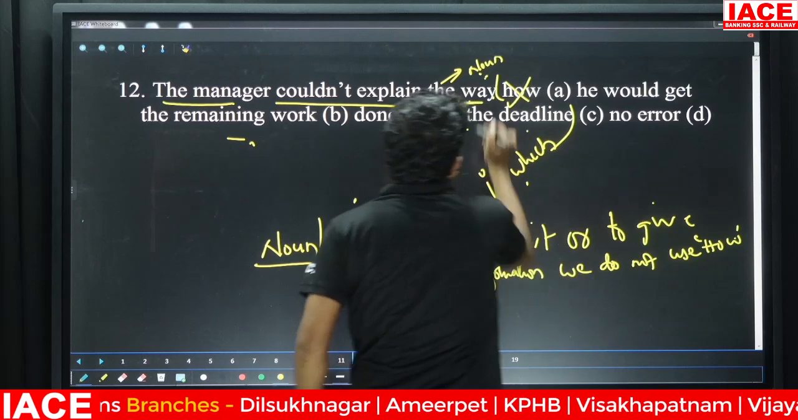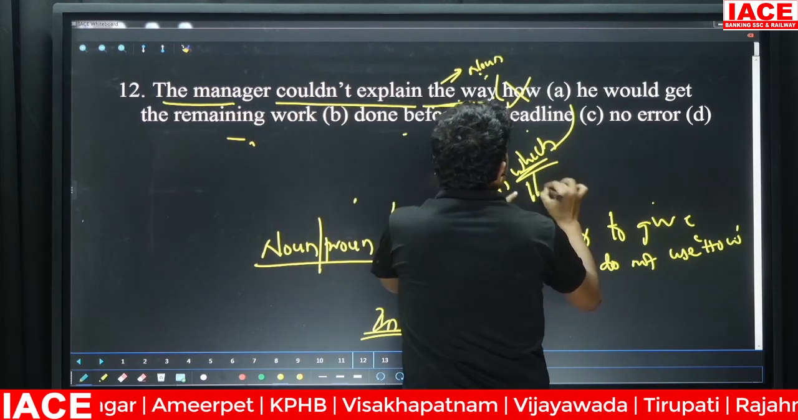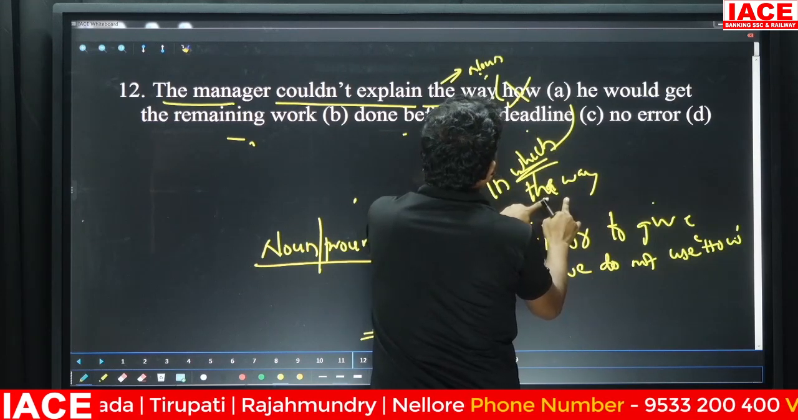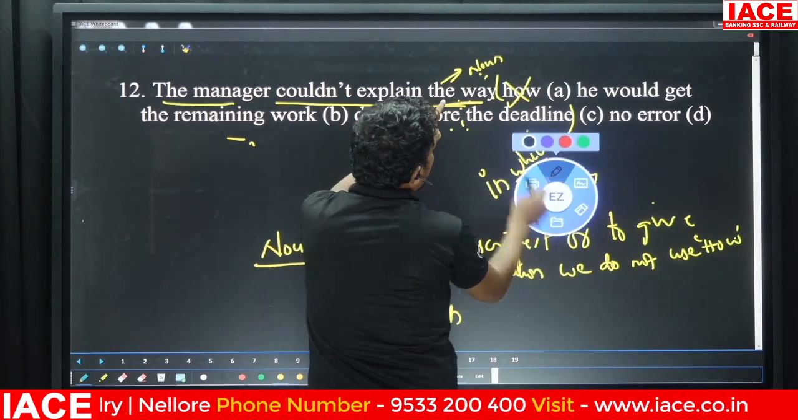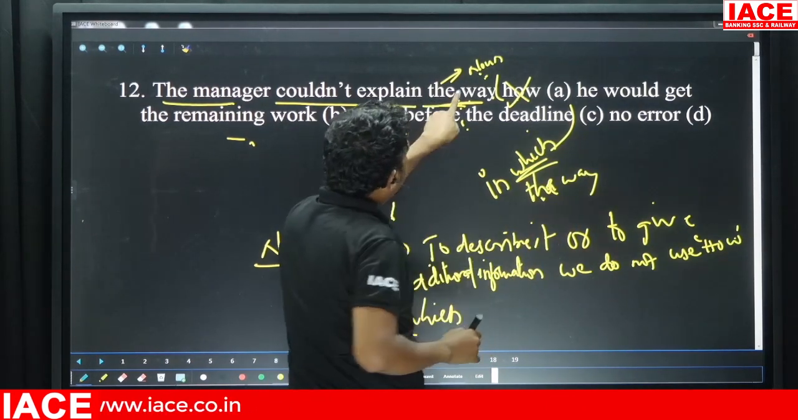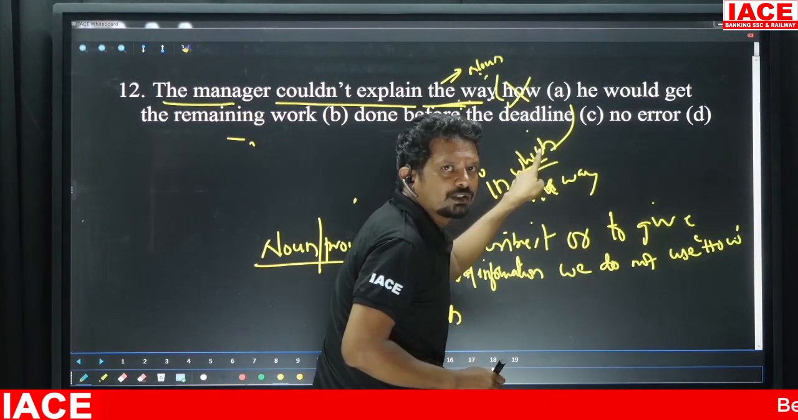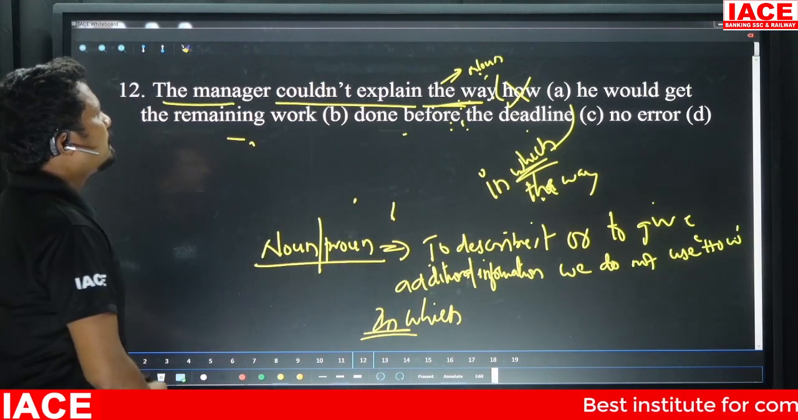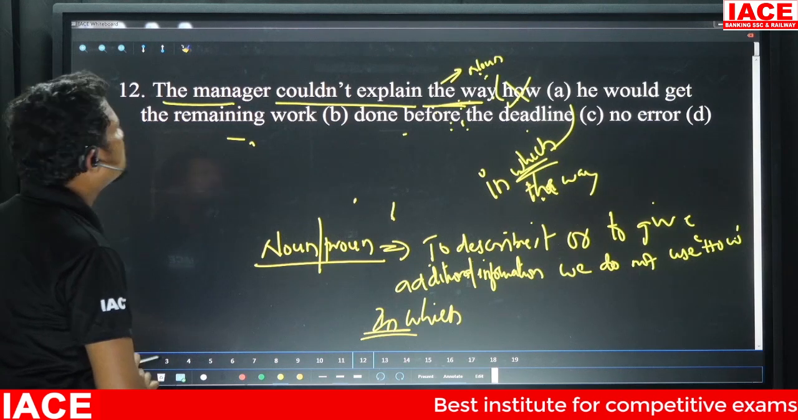In which. When I say in which, in the way, which represents what? In the way. Which is nothing but what? The way. It means the way is represented by the relative pronoun what? Which. I hope you got this, right? So the manager couldn't explain the way in which he would get the remaining work done before the deadline.